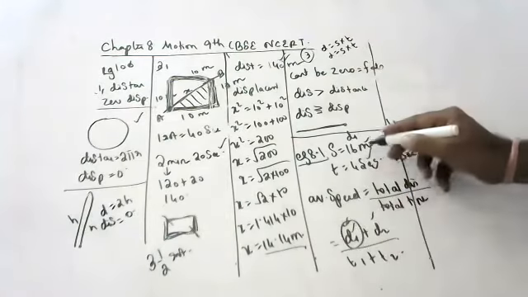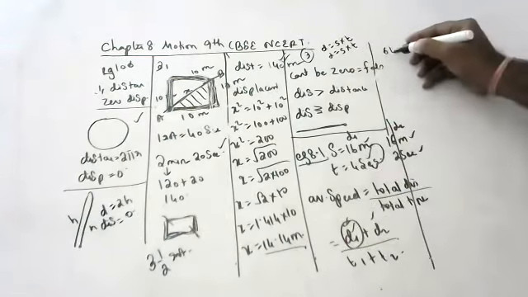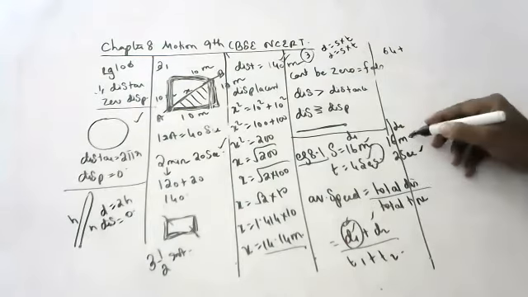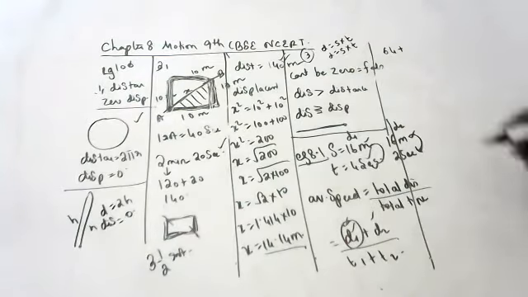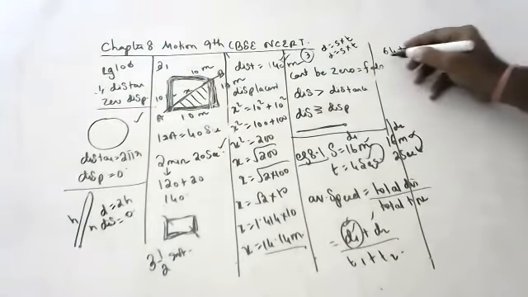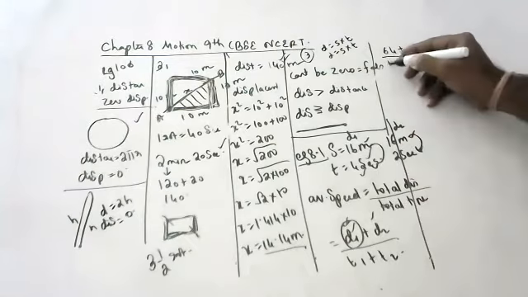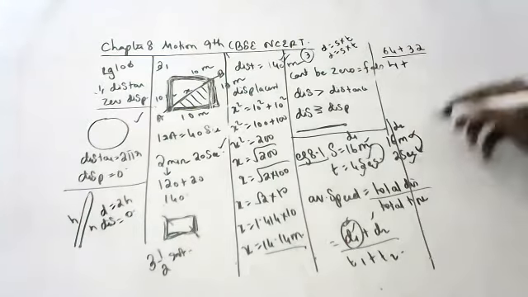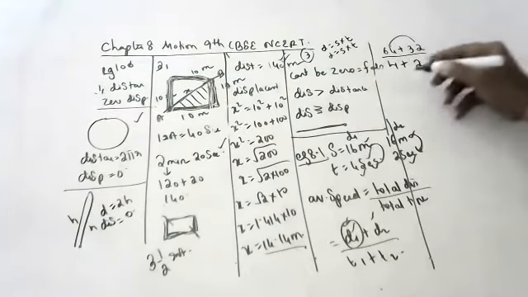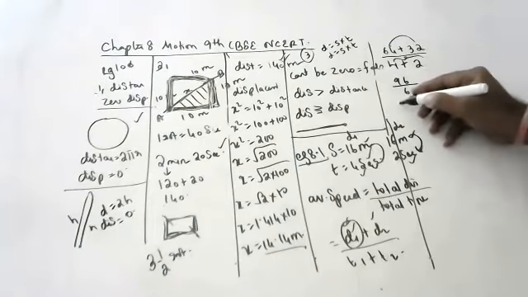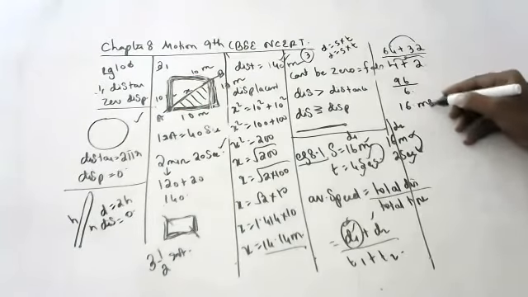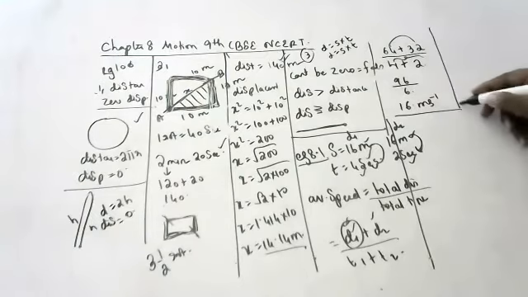So in the first case, what is the speed into time, Nana? 16 into 4, 64. In the second case, what is the distance? 16 into 2, 32. What is the first time? 4 seconds. Second time? 2 seconds. 64 plus 32 is 96. 96 by 6, 16. 16 meters per second is the average speed.